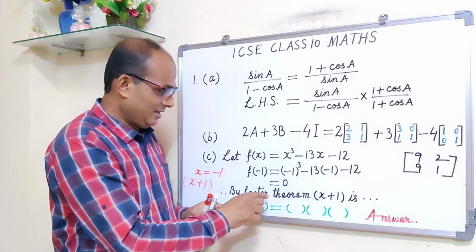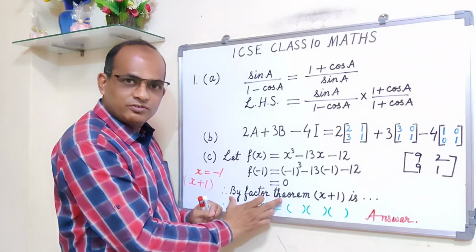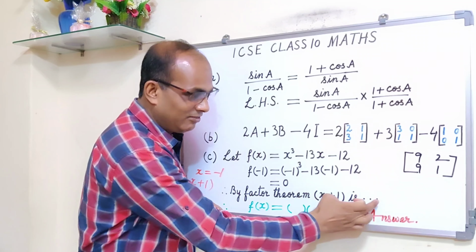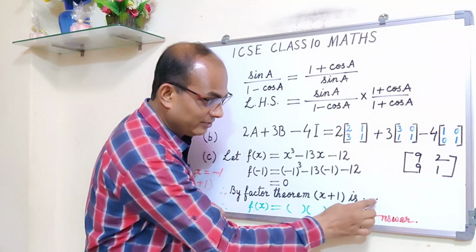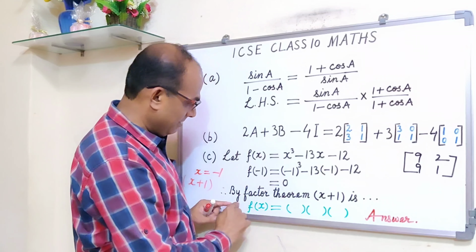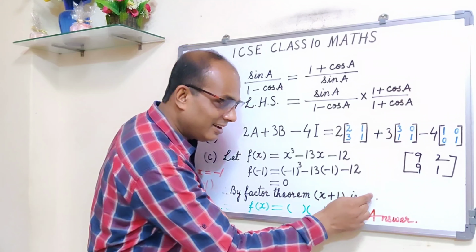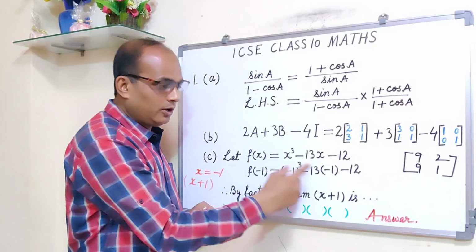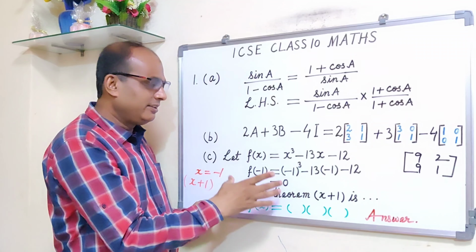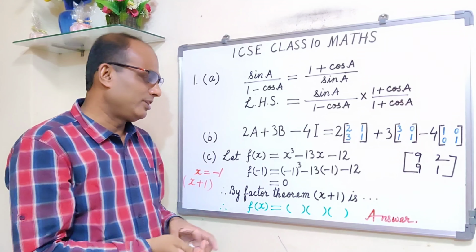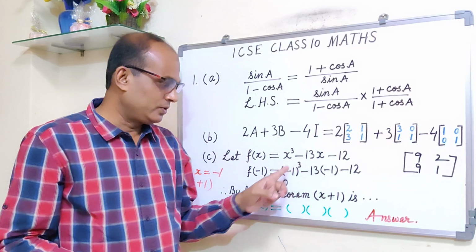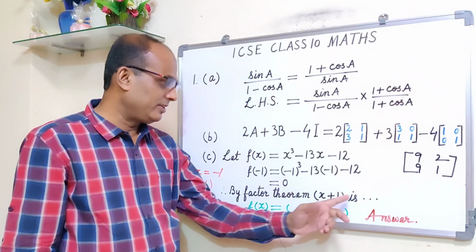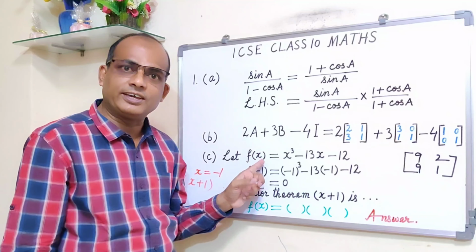Please write down factor theorem. This is very, very important. Factor theorem: x plus 1 is, I have not written, that does not mean you don't write. You have to write it down; see here, I have put a dot. So please write: by factor theorem, x plus 1 is a factor of f(x), because I am calling it f(x), or is a factor of the given polynomial. This is very, very important. You will get 1 mark for this. So showing 0 and writing factor theorem, x plus 1 is a factor of the given polynomial, or of f(x) because now we are calling it f(x).